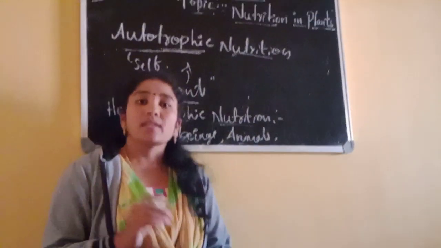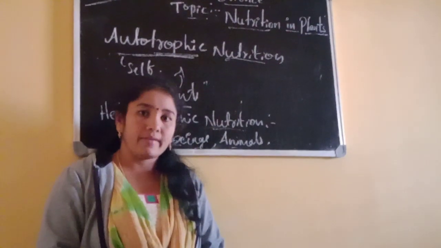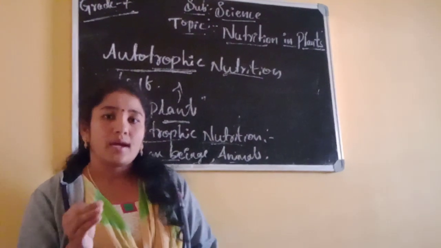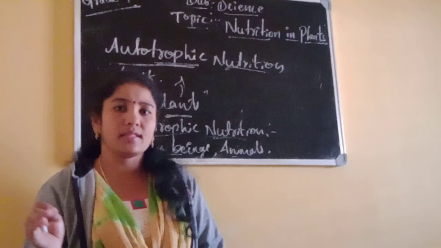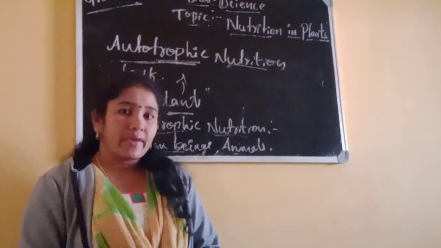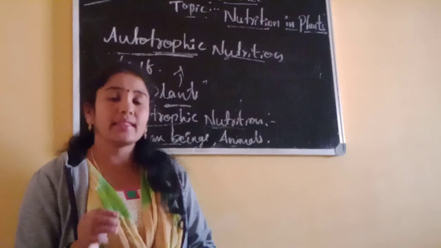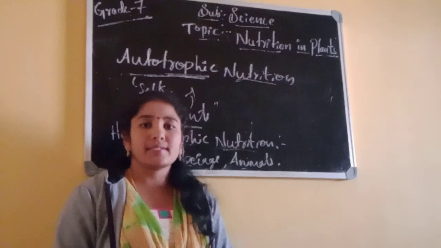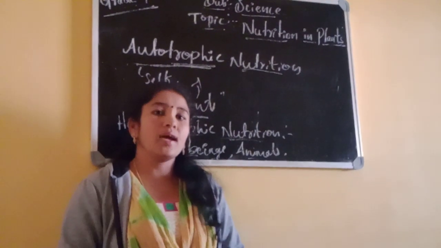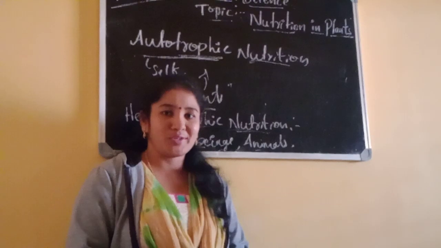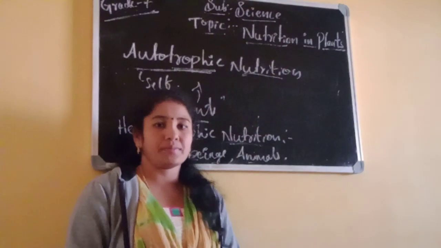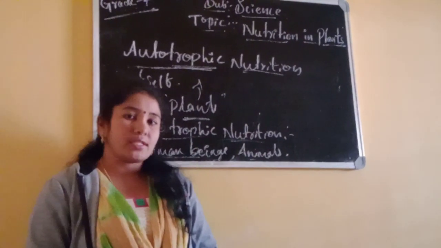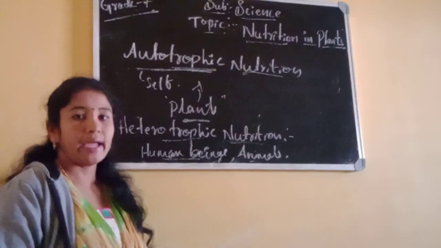Is it right? And some other animal products also we are taking in our daily life, that are milk, eggs, meat and butter, ghee, etc. These are some animal products we are using in our daily life. Like that, we are depending directly or indirectly upon plants and animals. So we are the heterotrophs, not autotrophs. Only plants are autotrophs. So these are the two types of mode of nutrition. One is the autotrophs and another is heterotrophs.